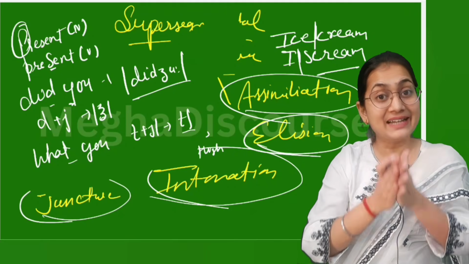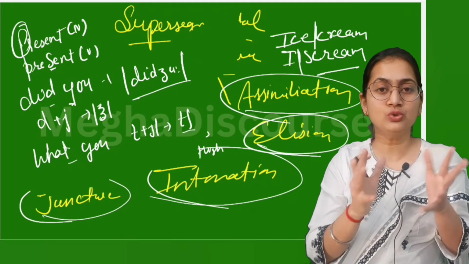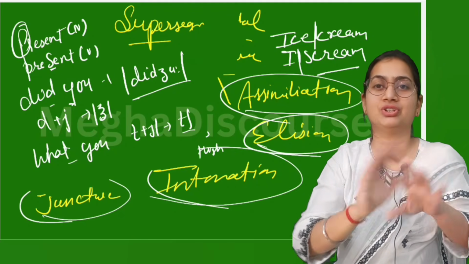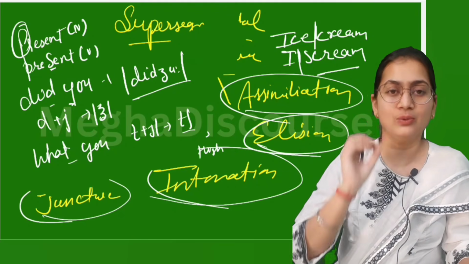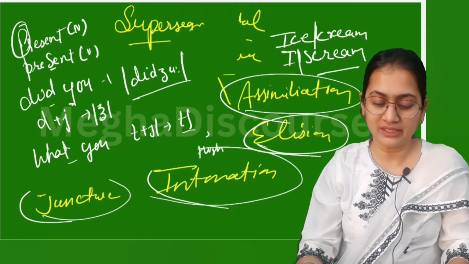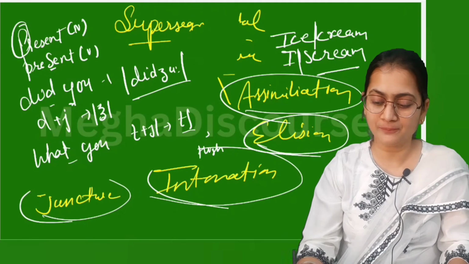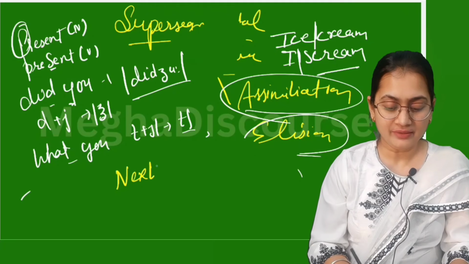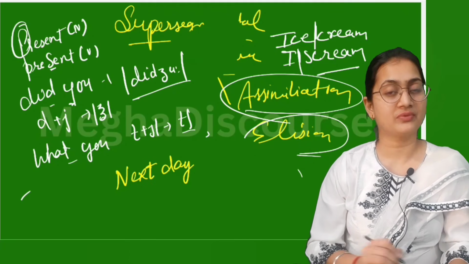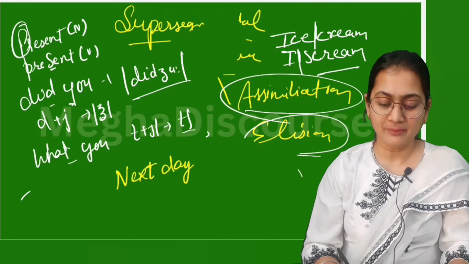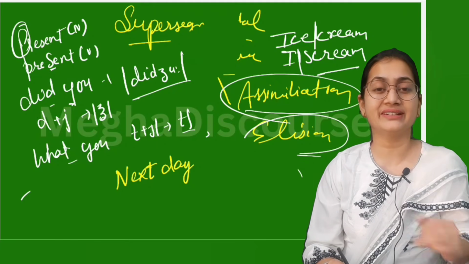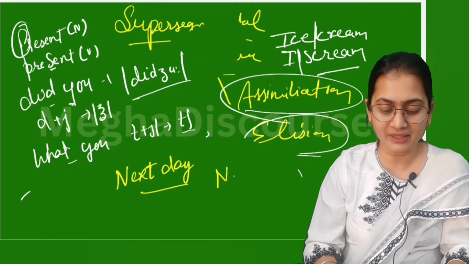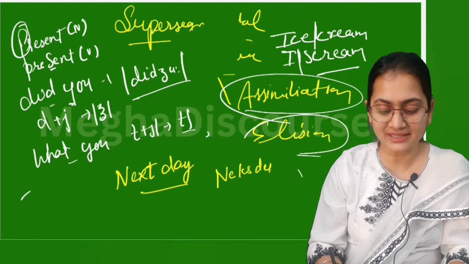Then we have this elision. Elision means glide of something. Like in diphthong, two vowels glide with each other. Similarly here we glide a language, that means we omit a sound and we create a new sound. Like if I say "next day", in simple we say "next day", but when you say it fast, "next day", so here the glide of sound, it becomes "nexday".